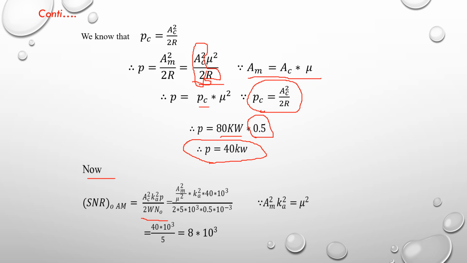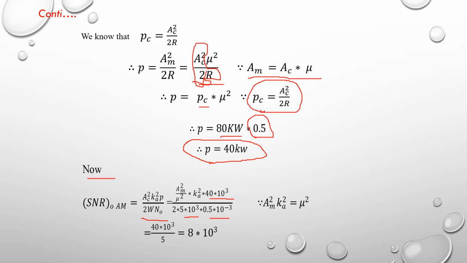Power P is equal to 40 kilowatt, and 2 into W is equal to 5 into 10 to the power 3, and N naught is equal to 0.5 into 10 to the power minus 3. So W is the given value, N naught is the given value, and P is the calculated value, equal to 40 kilowatt.